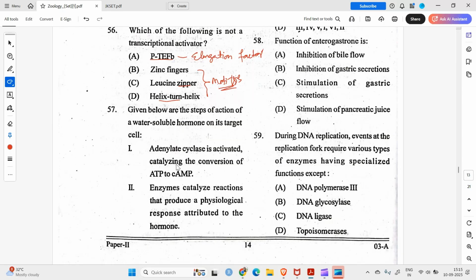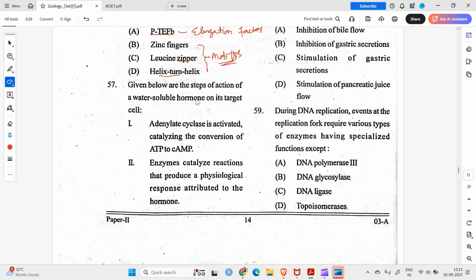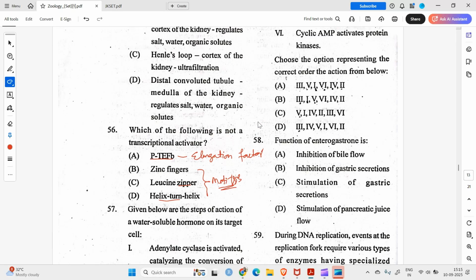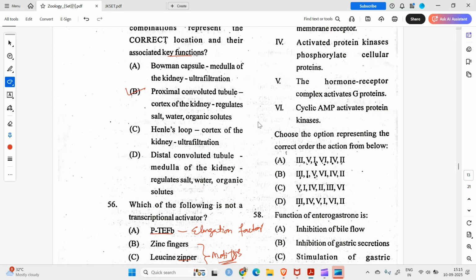Moving on to the next question, number 57. Given below are the steps of action of a water soluble hormone on its target cell. Okay, 1, 2, 3, 4, 5. What we have to do? Choose the option representing the correct order of action from below. Okay, we have to arrange these steps that happen in a soluble hormone signaling pathway.